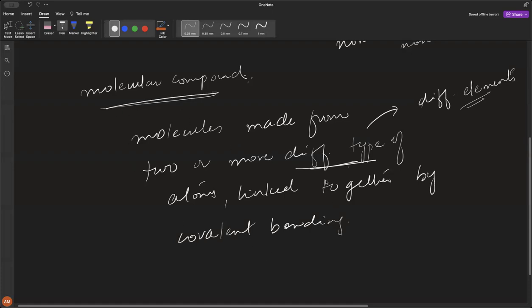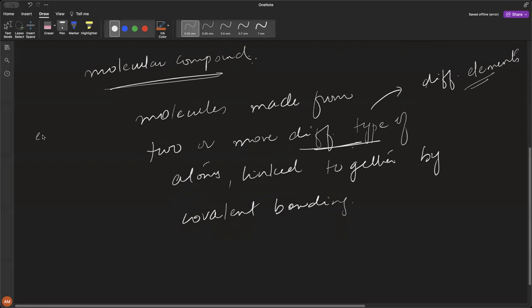An example is what we have already studied. Examples are water, because there are many atoms that are linked together with covalent bonds and are of different types, right? We have oxygen, which is linked with hydrogen and another hydrogen.